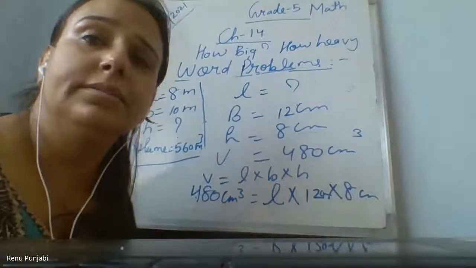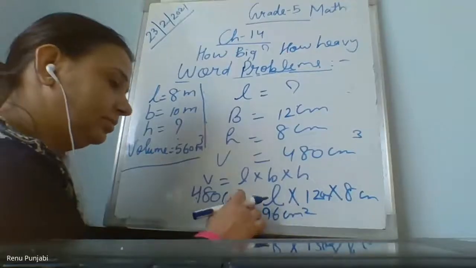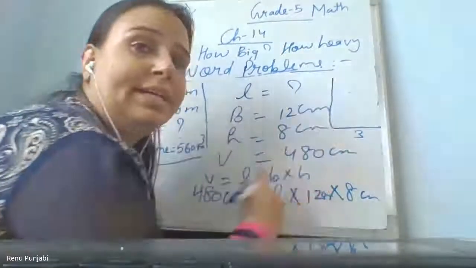Ma'am, so when we write L is equal to dash divided by dash, 480 centimeter cube divided by what we will write, 12 multiplied by 8? That is 96.